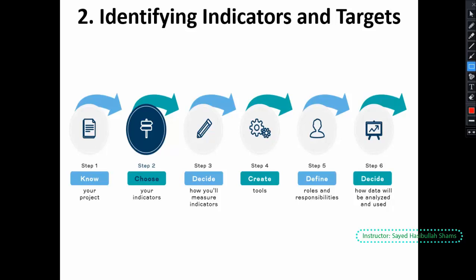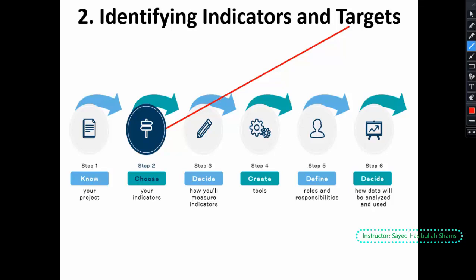We discussed indicators in detail, how to select indicators and what indicators are. And now we would like to talk about target. So what are targets? Target also belongs to the second step.